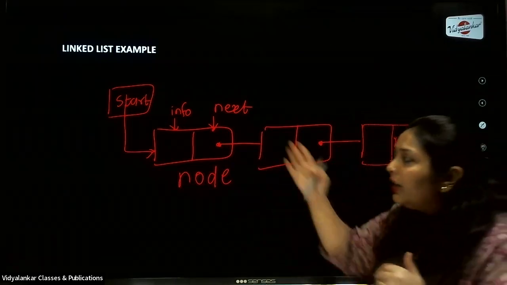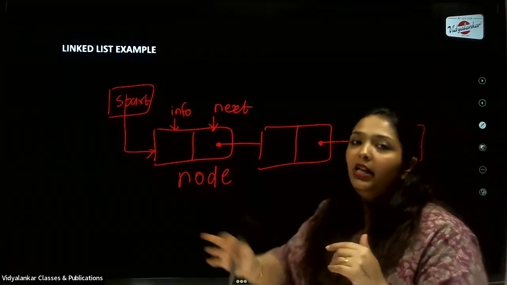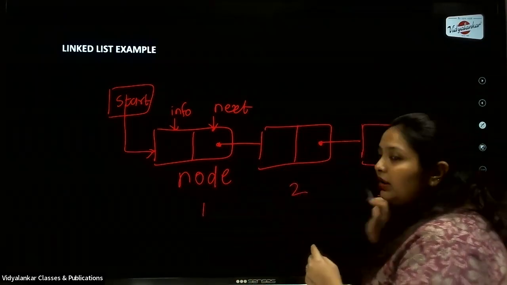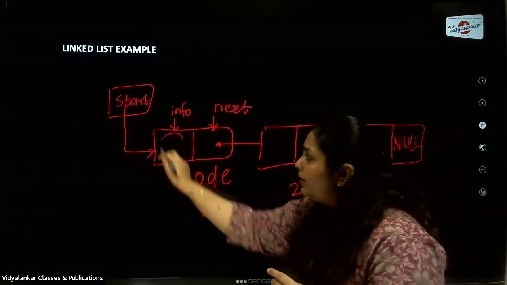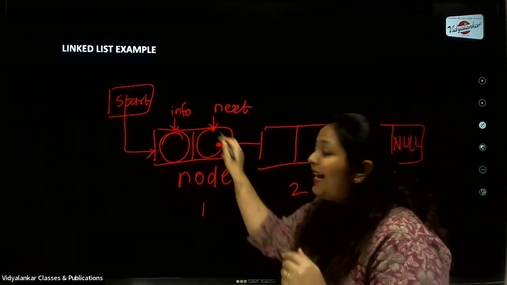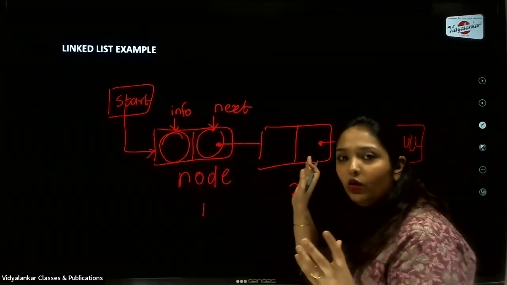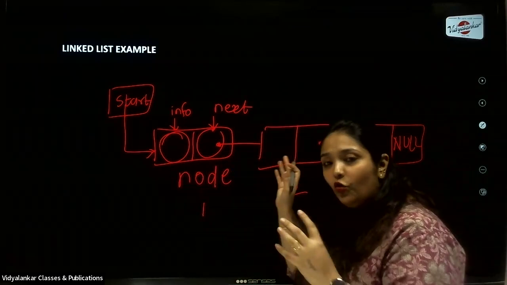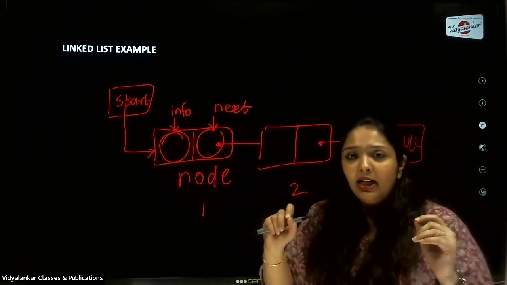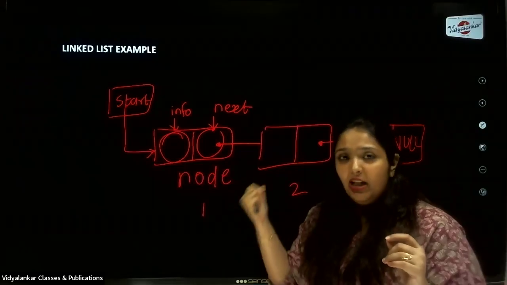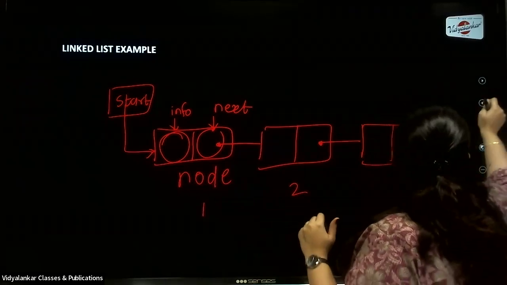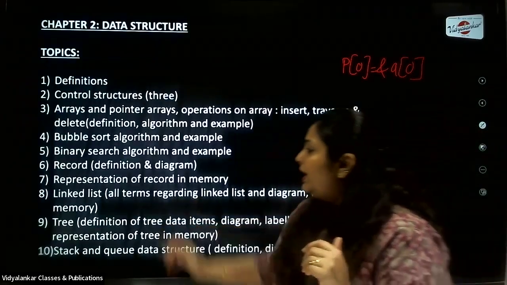So if I ask you how many nodes are there in this particular linked list, there are 3 nodes. That's my node number 1, node number 2, and node number 3. So that's the information part. This holds the information about the node, the data in the node. This holds the address of the next node, or pointer to the address of the next node. So these keywords you have to keep in mind while writing the answer for linked list. Don't forget to draw the diagram. Very much important while explaining linked list, diagrammatic representation. So that was about your linked list.